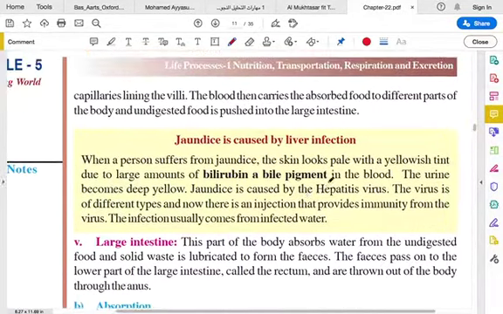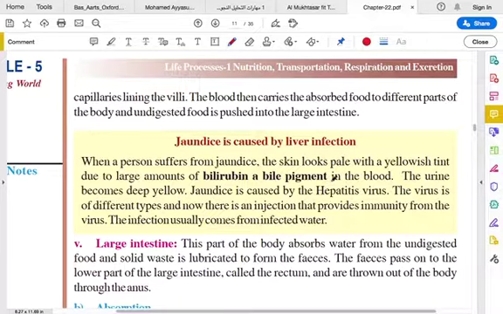Then the blood carries the absorbed food to the different parts of the body, and after some digestion there might be some undigested food, which is pushed into the large intestine.